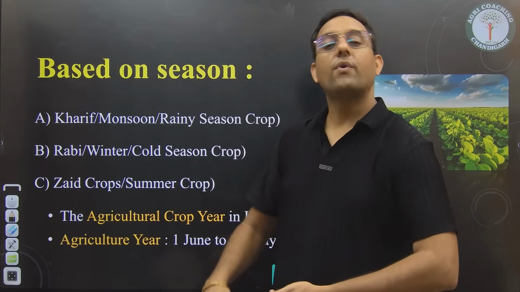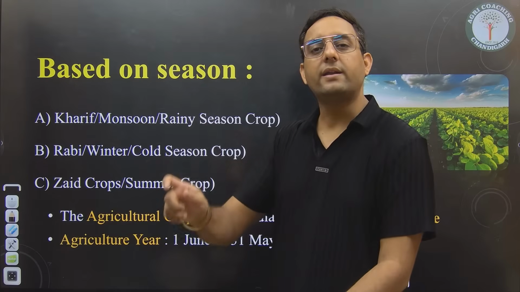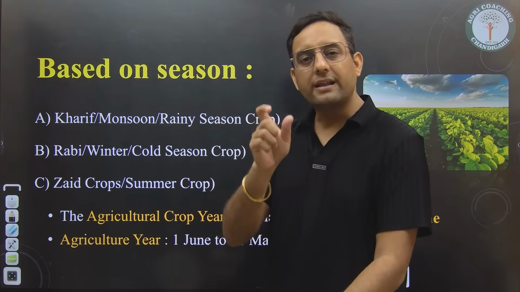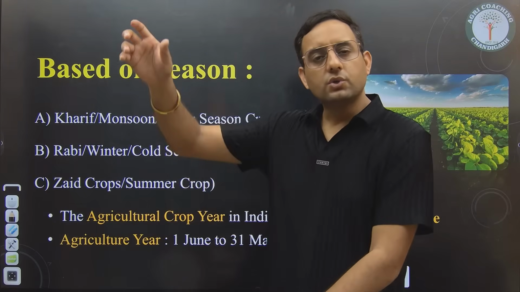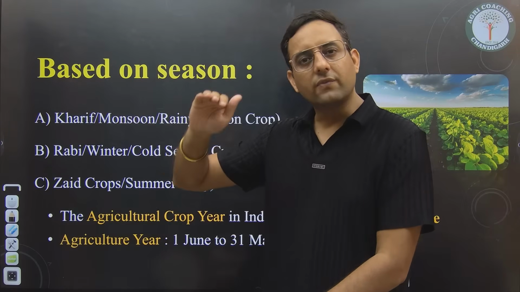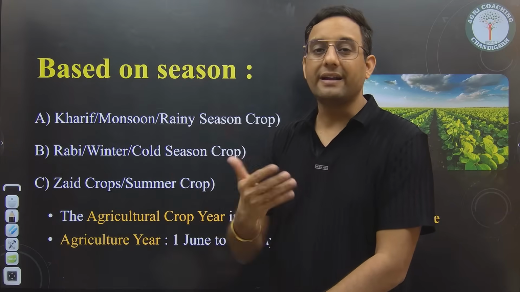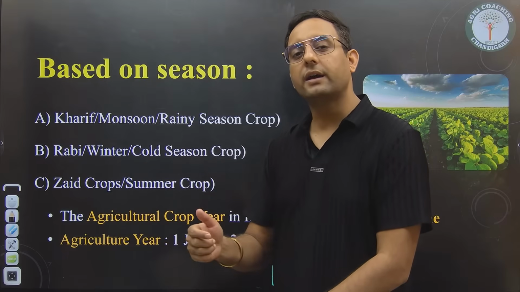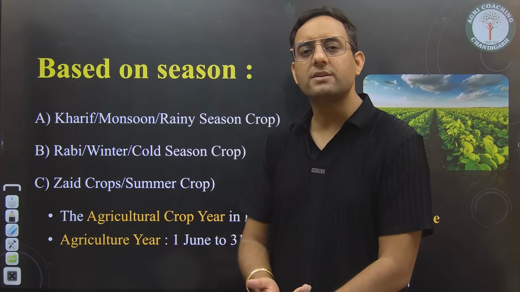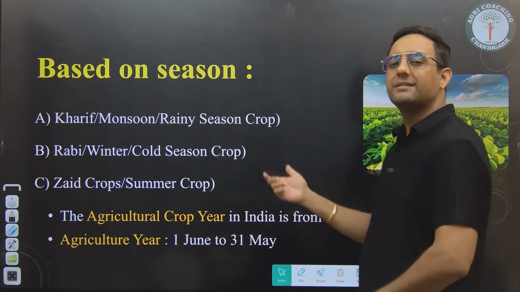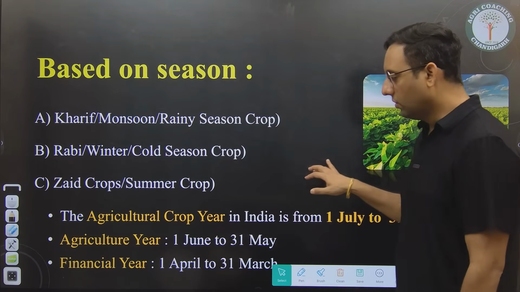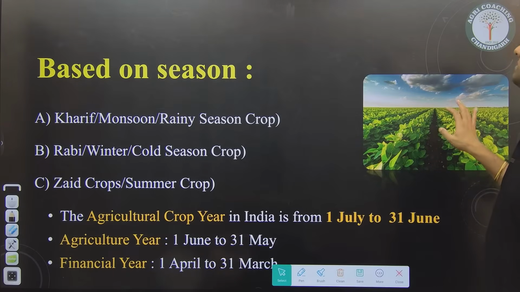So this is why whenever we start studying, we do not write Rabi, Zaid or Kharif, or Zaid, Kharif and Rabi, we write Kharif, because if you see with the year, 2026 was started, Kharif and Rabi were already going on. So the first season in 2026 which will start is Zaid, because Zaid will start earlier than the Kharif. So we should say Zaid, Kharif and Rabi, but we never say this. We say Kharif, Rabi and Zaid. Why? Because the agriculture crop year starts from the 1st July, and that is the starting of the Kharif season also. Okay. And the financial year, obviously everybody knows, is 1st April to 31st March.